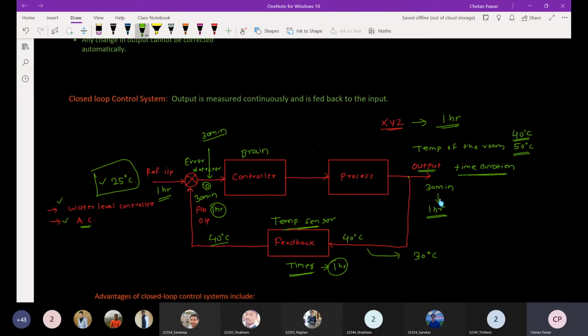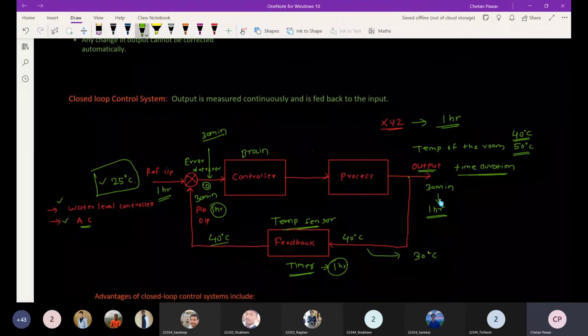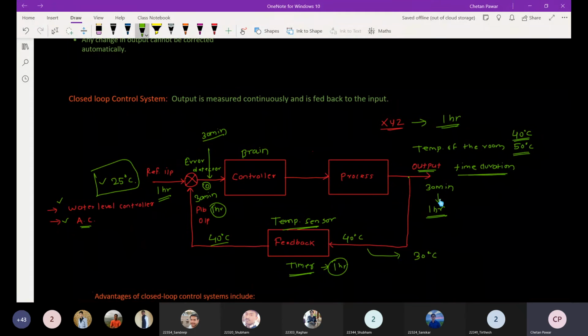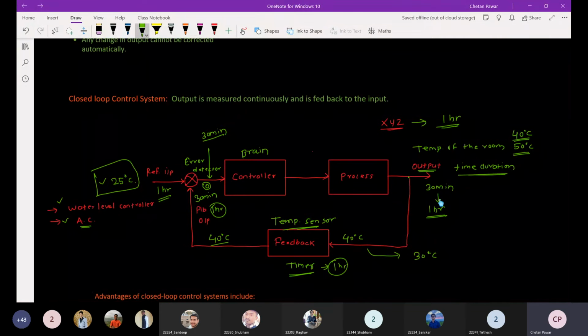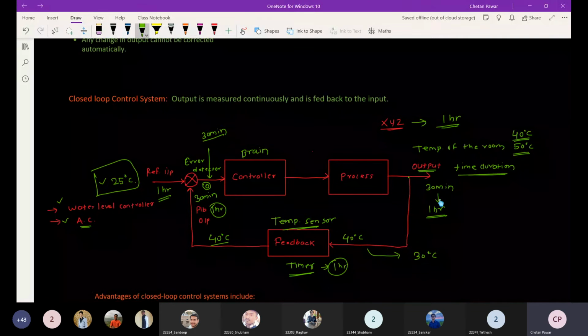The geyser. Yes, that is a closed loop control system. But the heater that we put into the bucket is an open loop control system. There we don't know what the right temperature of that water will be. But in a geyser, it gets controlled.